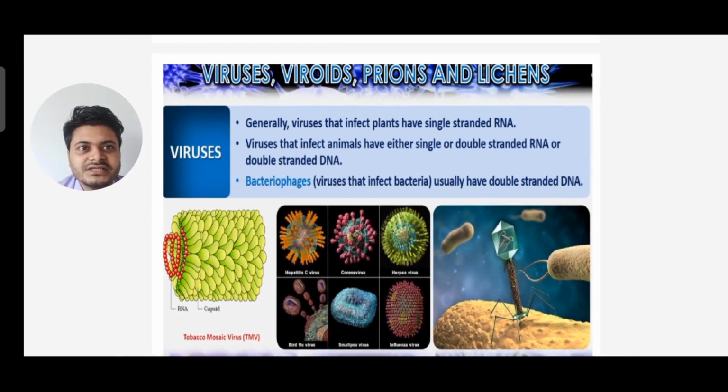Generally, the viruses that infect plants have single stranded RNA, and viruses that infect animals have either single or double stranded RNA or double stranded DNA, right? Bacteriophages are viruses that infect bacteria. Those viruses that infect bacteria usually have double stranded DNA. You can see the tobacco mosaic virus, that is a single stranded RNA.